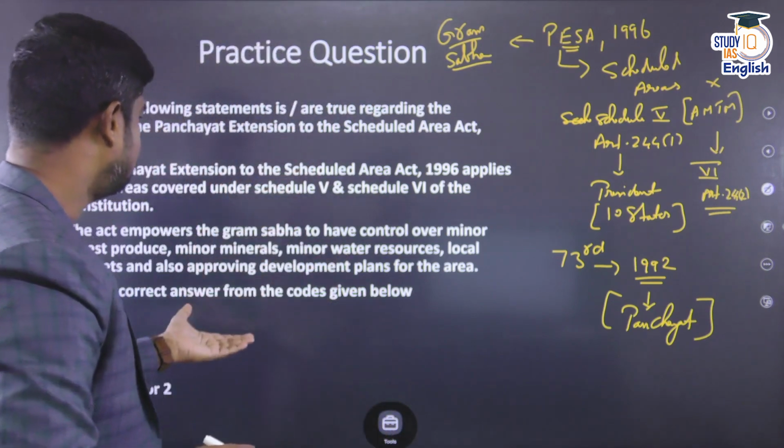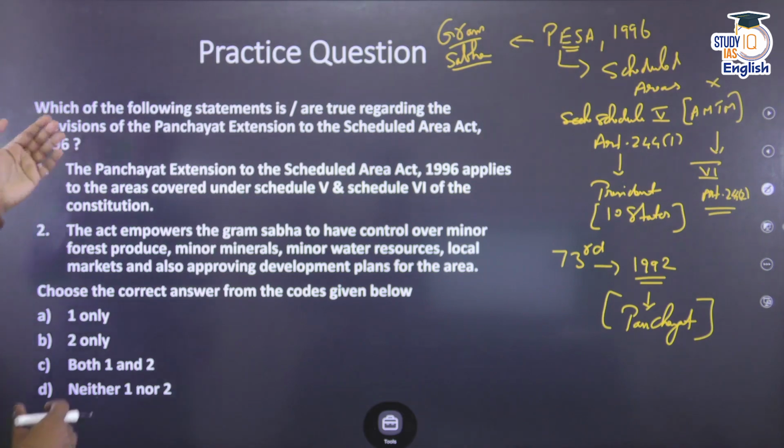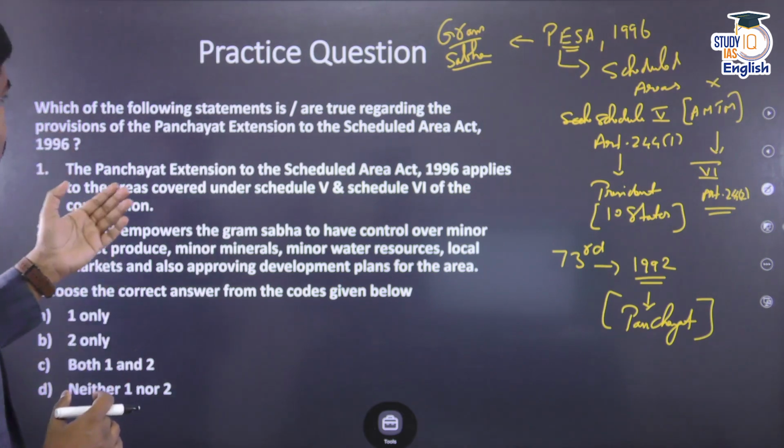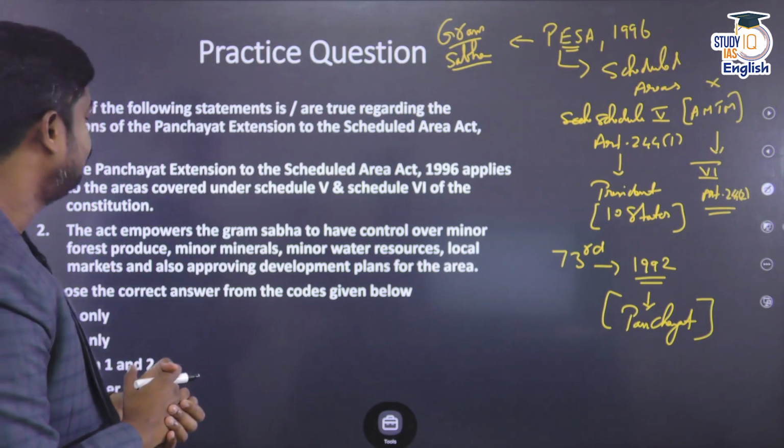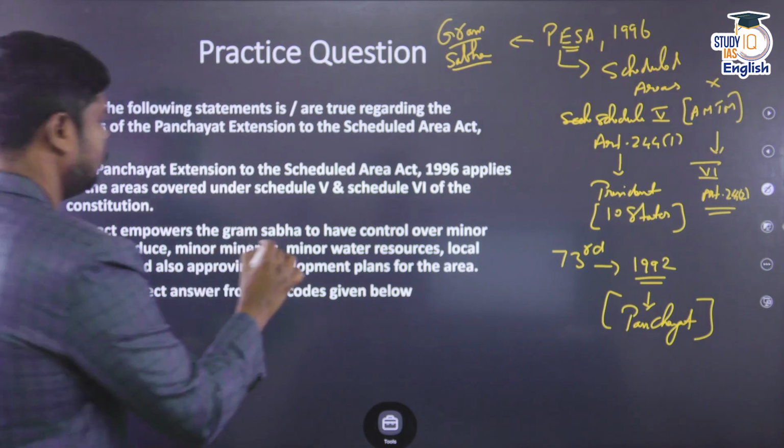So with this information, come to the first question. Before that, look into the question. Which of the following statements are true regarding the provisions of the Panchayat Extension to the Scheduled Areas Act 1996? Statement 1. The Panchayat Extension to the Scheduled Areas Act 1996 applies to the areas covered under the Schedule 5 and the Schedule 6 of the Constitution.